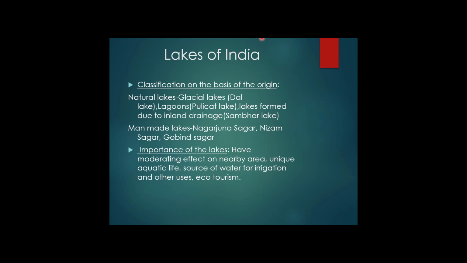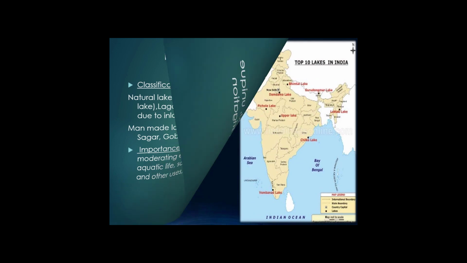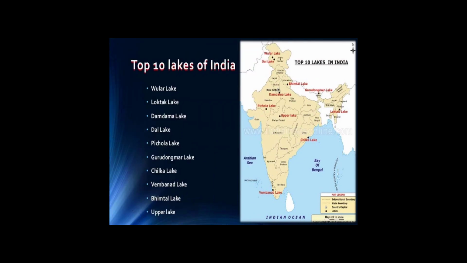People are visiting these important lake places like Nainital, Bhimtal, Naukuchiatal. These lakes are all found in the same area of Uttarakhand state. You can see here some important lakes of India like Wular Lake, Loktak Lake. Loktak Lake lies in the state of Manipur.